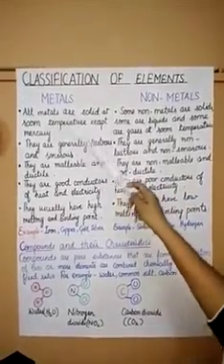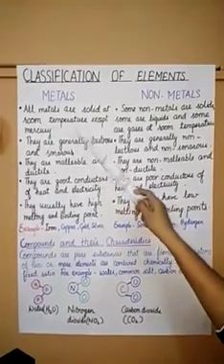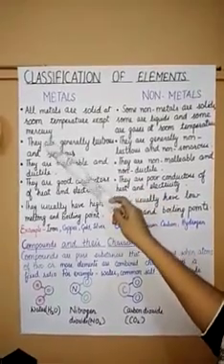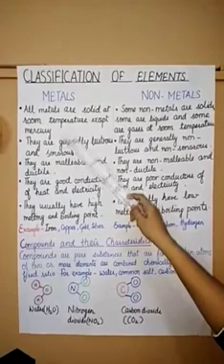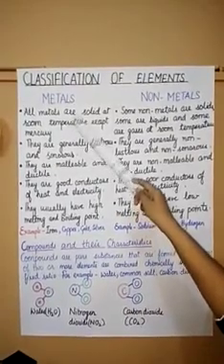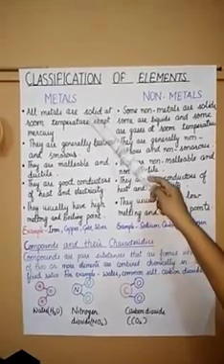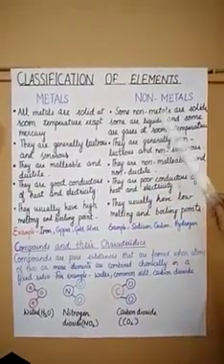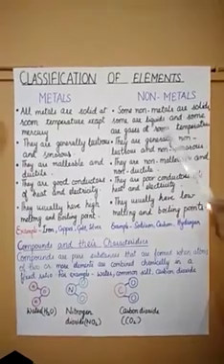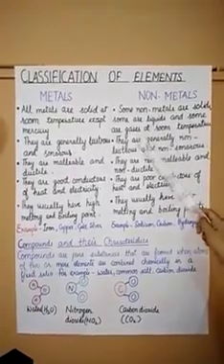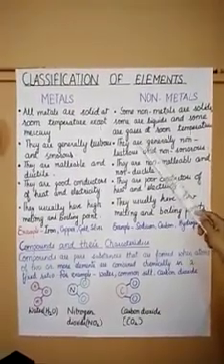So all metals are solid at room temperature except mercury. All the metals, iron, gold, silver, copper, are in solid state. But the non-metals may be in the solid state, the liquid state, or the gaseous state.